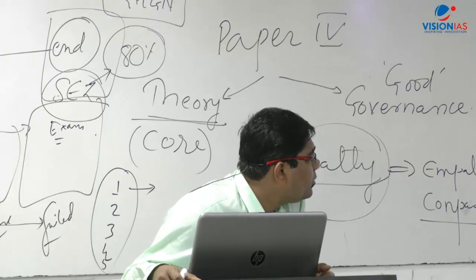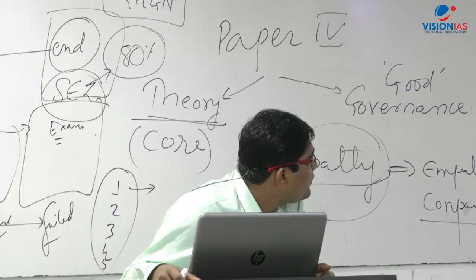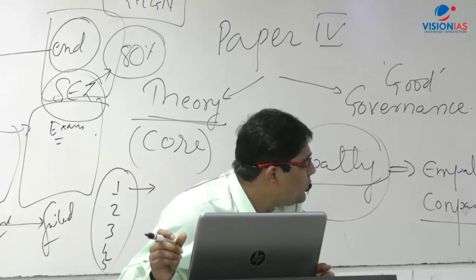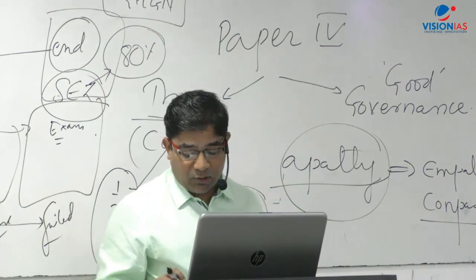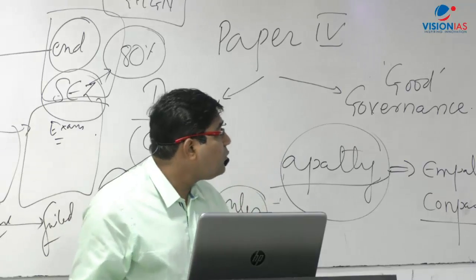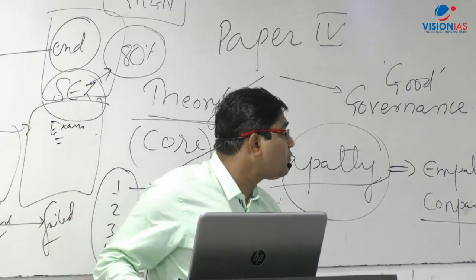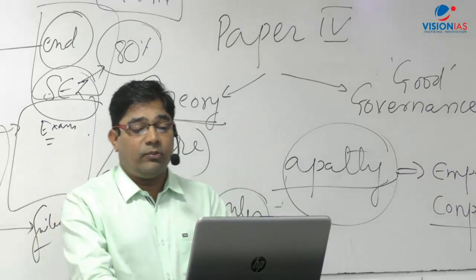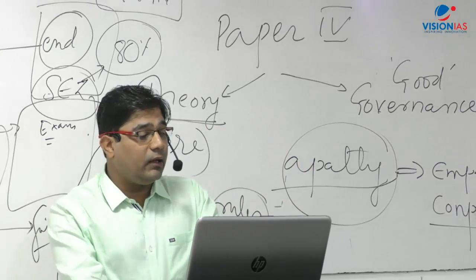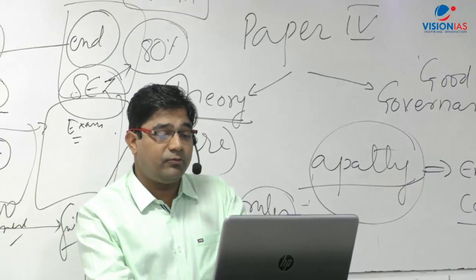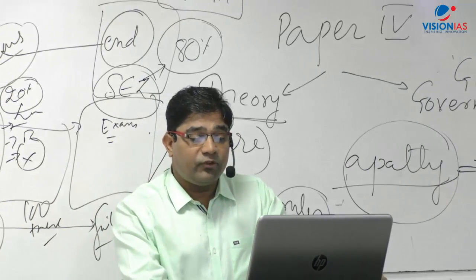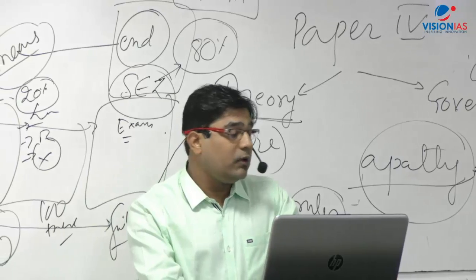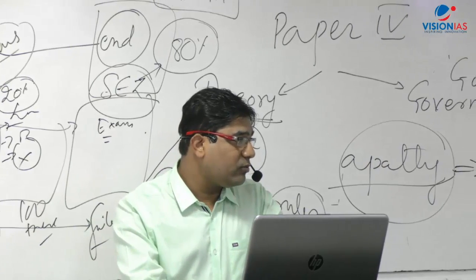Next is aptitude and foundational values. So far we have discussed attitude in general, but this third part specifically talks about the values that are required to be possessed by civil servants. Some of the values I have mentioned are integrity, impartiality, non-partisanship, objectivity, dedication to public service, empathy, tolerance, and compassion towards the weaker sections of the society.